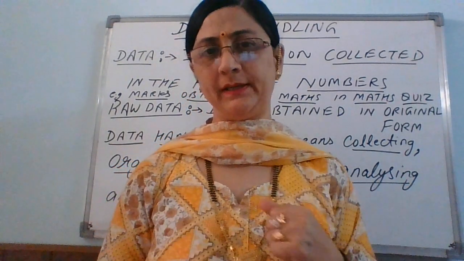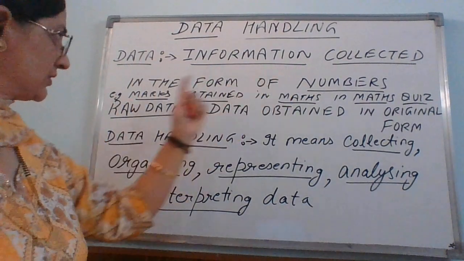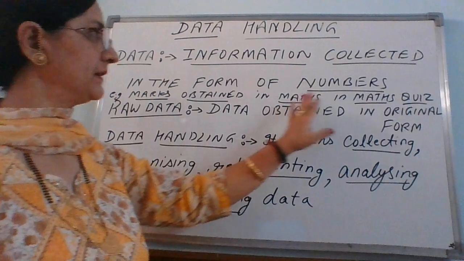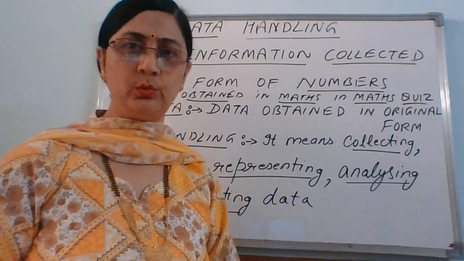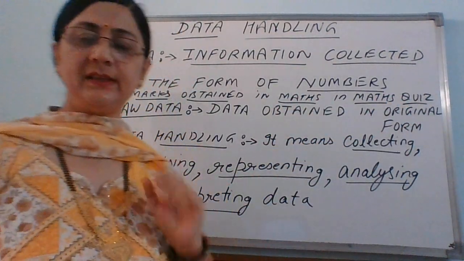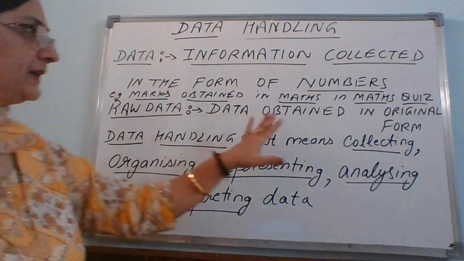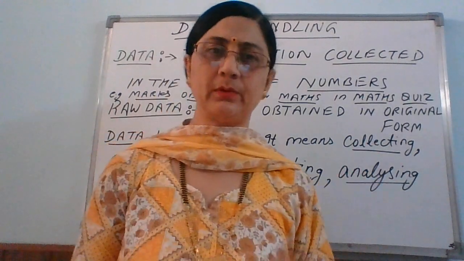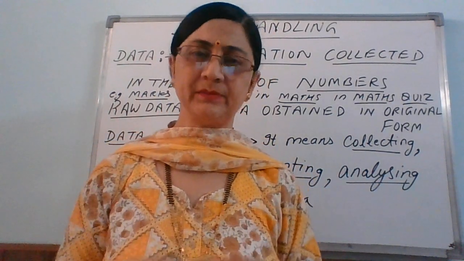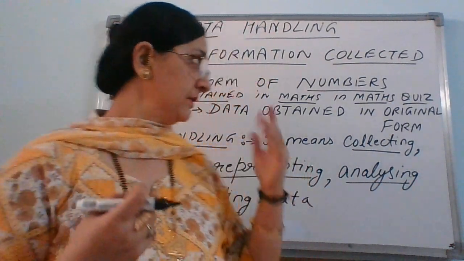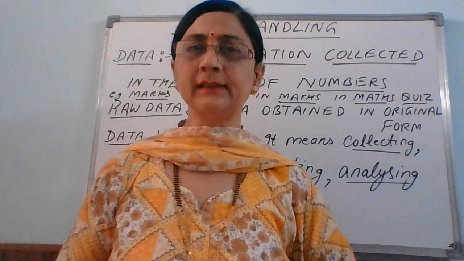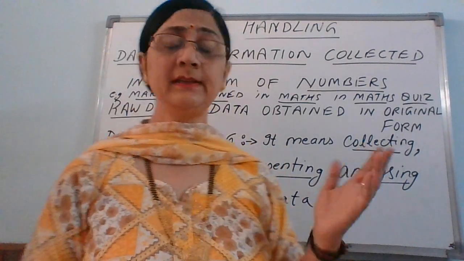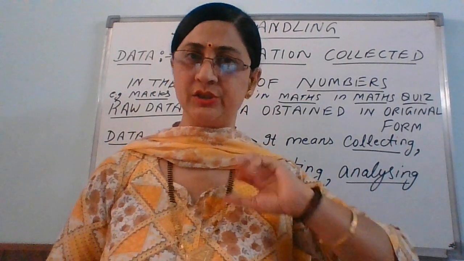Now there is raw data, right? So this is data, information collected in the form of numbers, right? For example, marks obtained in maths, a maths quiz or board exam, CBSE, whatever. So then comes raw data. Raw data is the data which is in the original form. Original form means you have not copied it from the newspaper, you have not copied it from the internet, you have found that data yourself, or any other person has found that data herself or himself, right? So this is called raw data in the original form.